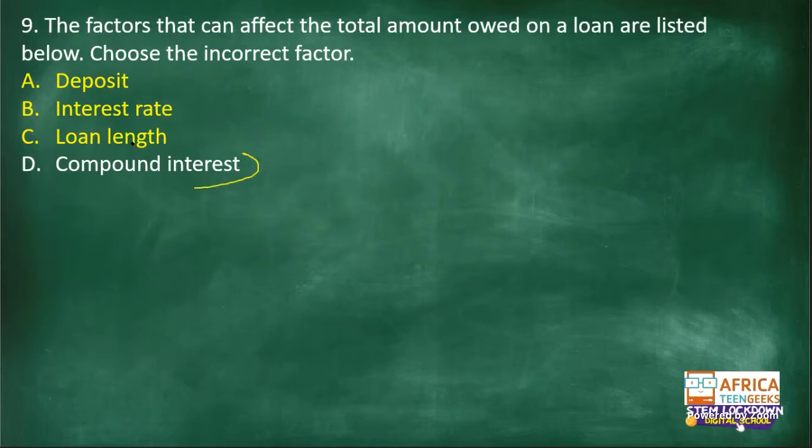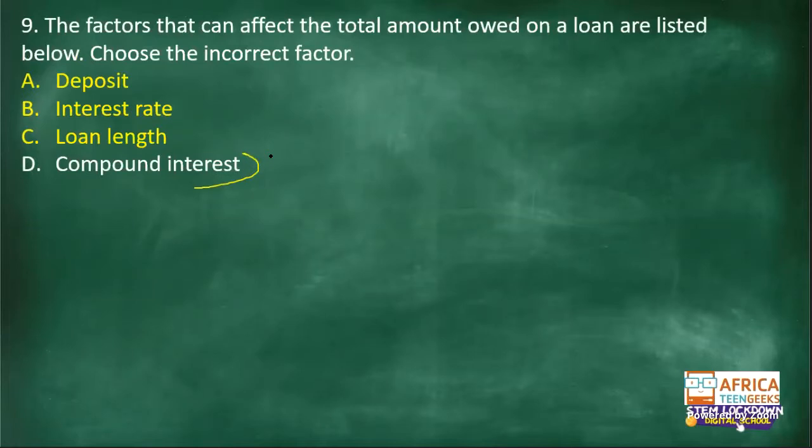The factors we discussed were deposit, interest rate, and loan length. Let me check and see who got this one correct or wrong. Number 9. Okay, two people didn't answer. The ones who answered, Genesis said D, and then the other one said B. Okay, so Genesis got it right.